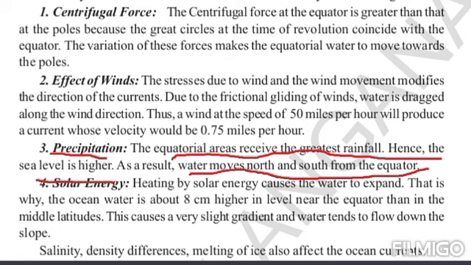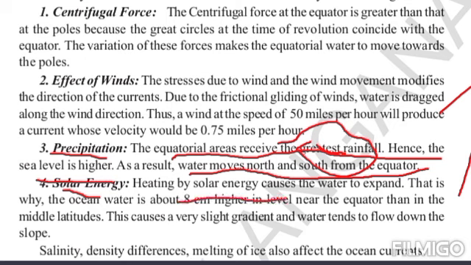Next, precipitation. The equatorial areas receive the greatest rainfall, the areas which get more rain. The term we use for rain that falls from the atmosphere down is precipitation. The sea level increases with the greatest rainfall, and due to that, the water moves to the north and south poles.